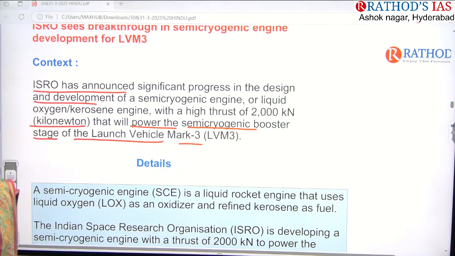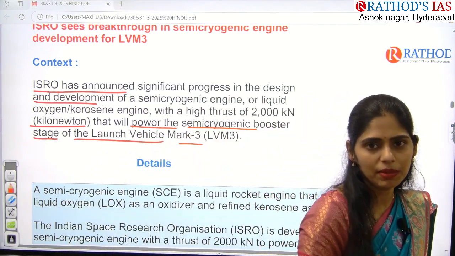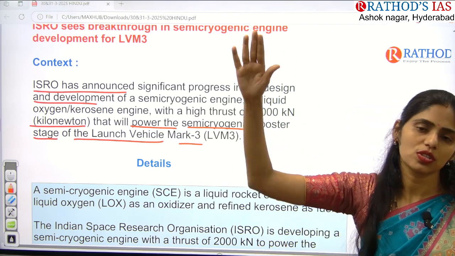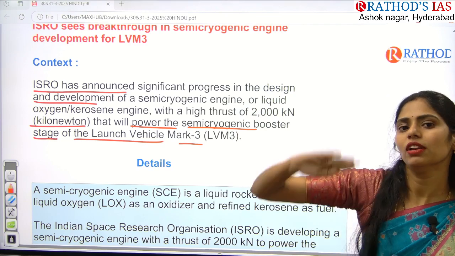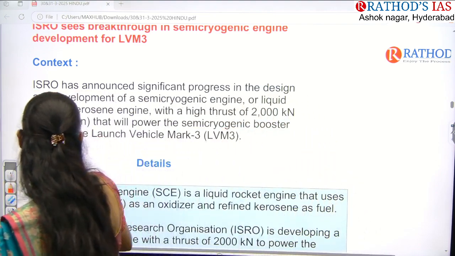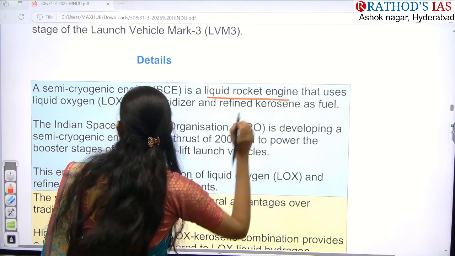We are going to have certain advantages with this kind of engine because it has more thrust. That means with more boost, our launch vehicle will enter the higher Earth orbit.